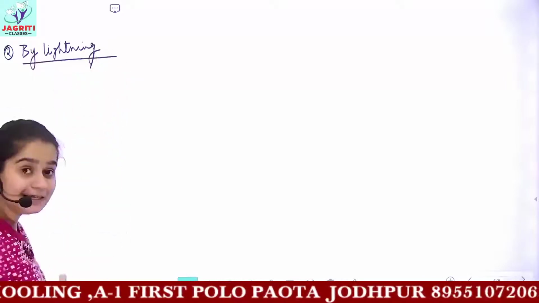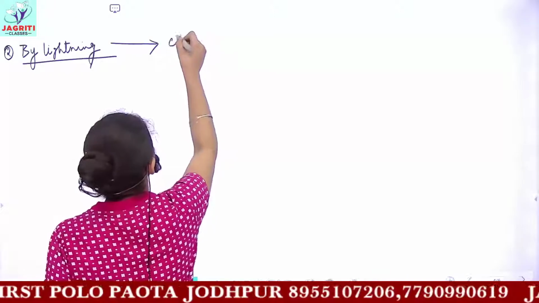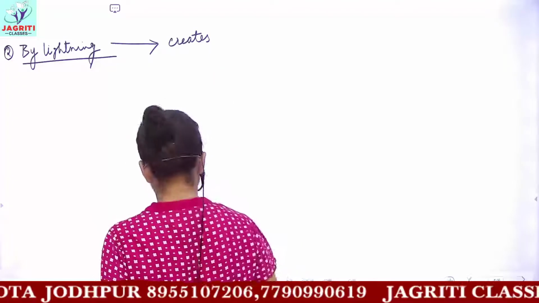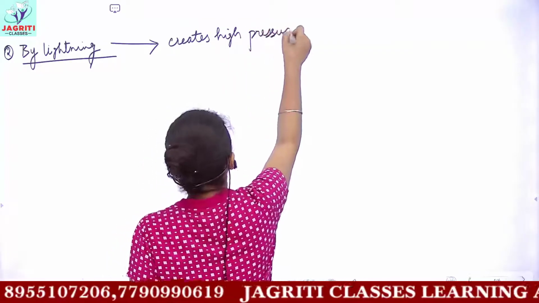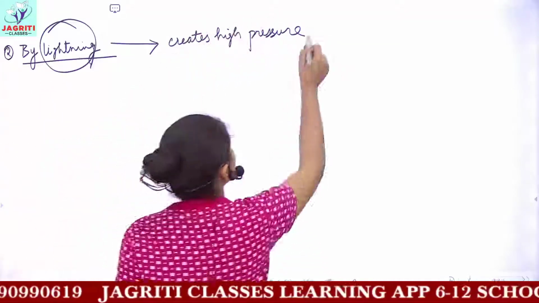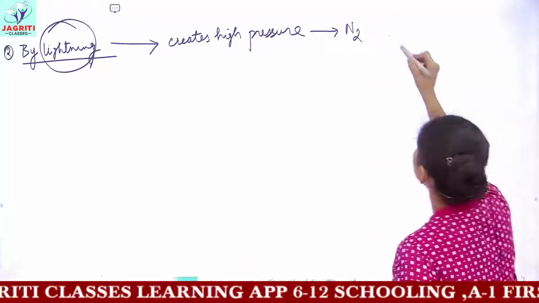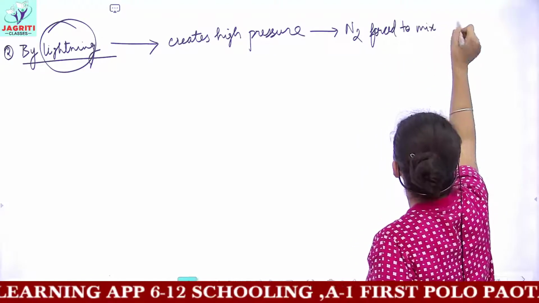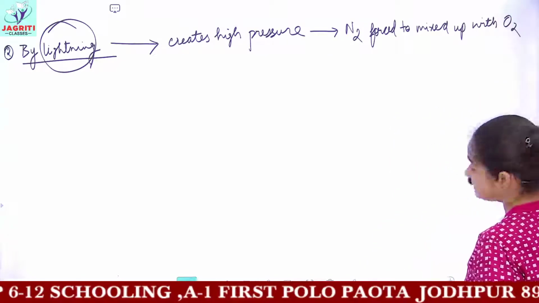Whenever lightning occurs in the environment, it creates a very high pressure in the environment, due to which the nitrogen molecules, the N2 gaseous molecules present in the environment, are forced to get mixed up with the oxygen molecules present in the environment.